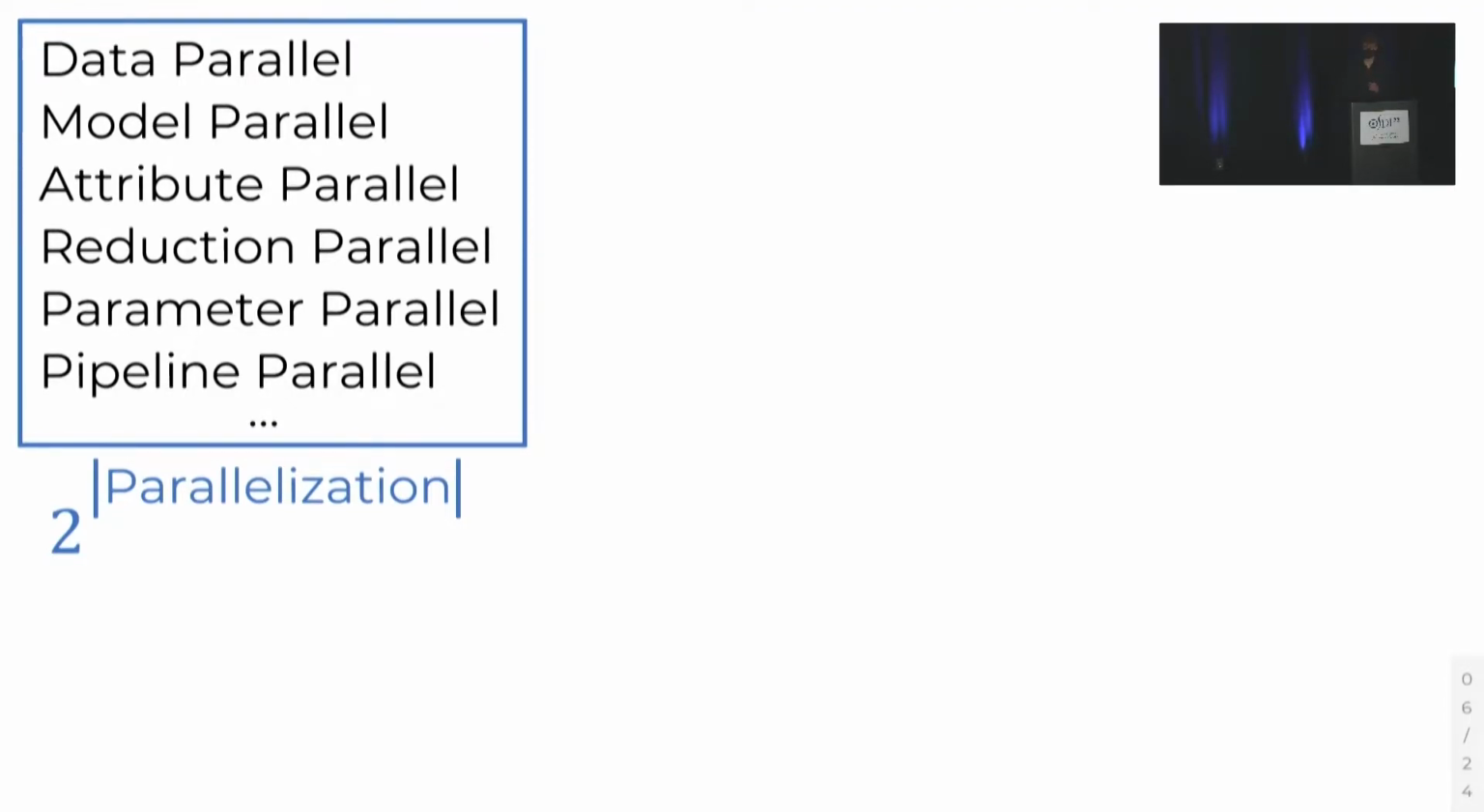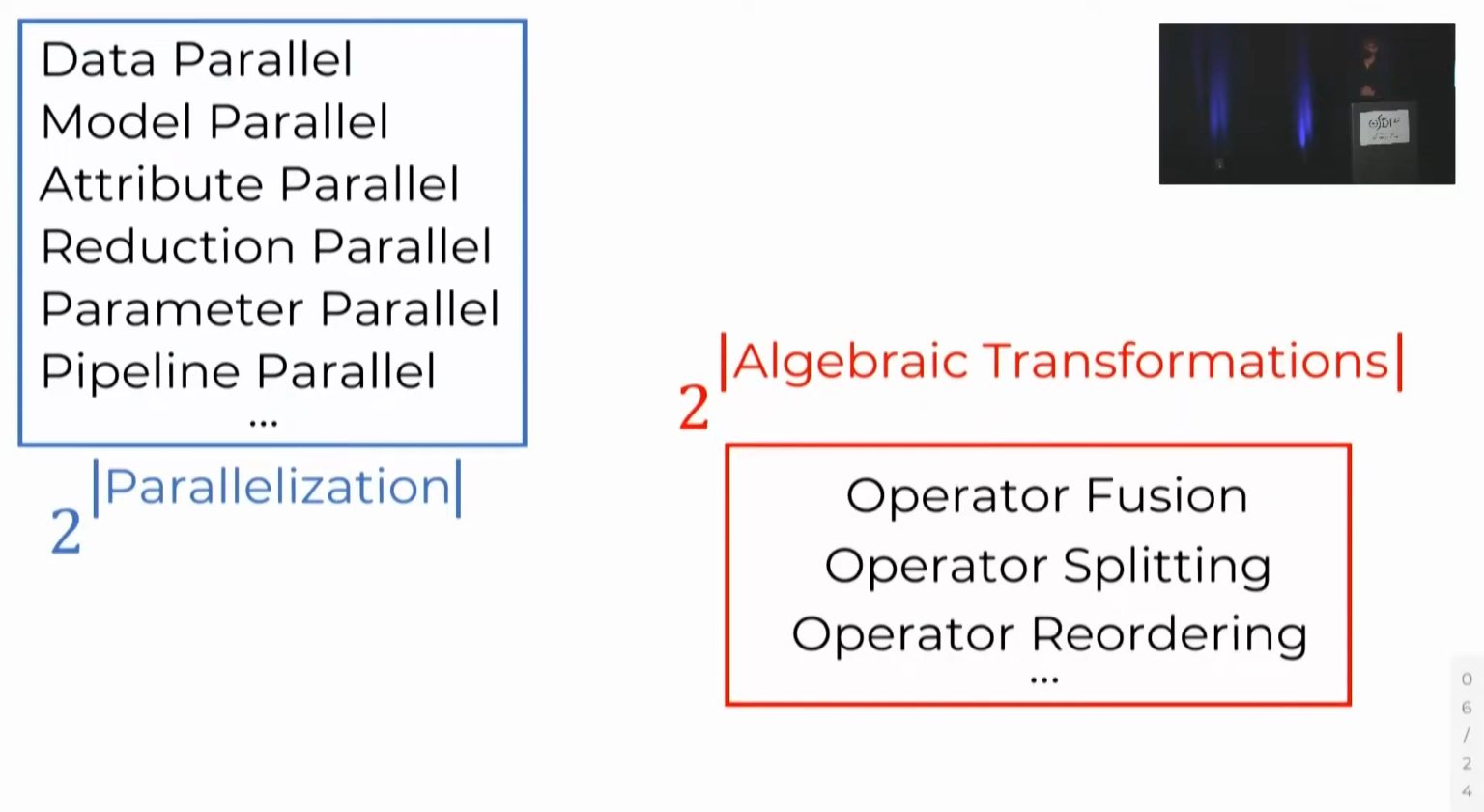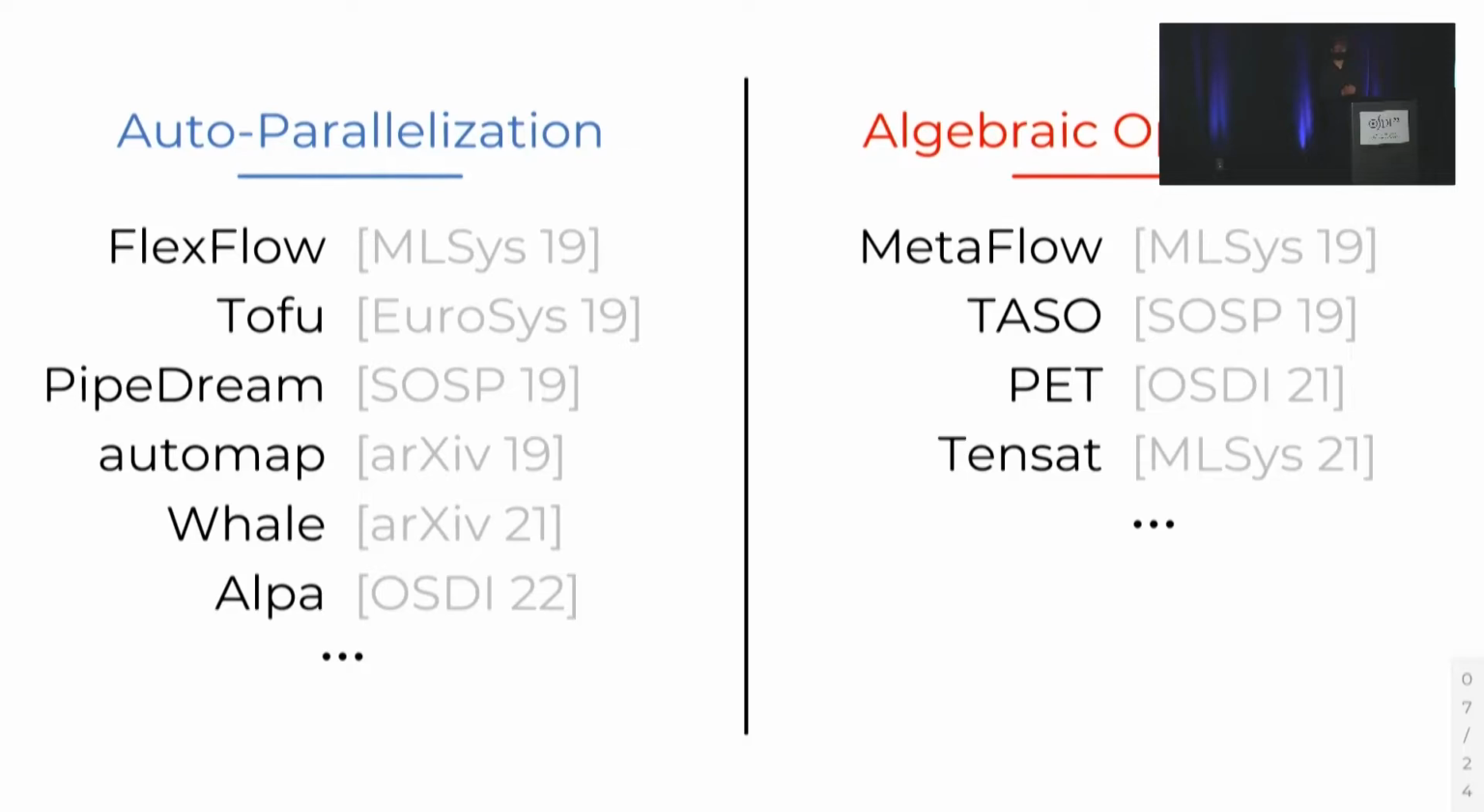The same holds for algebraic transformations. We don't simply want to apply one, we want to apply many. And so we need to consider exponentially many combinations of them as well. These exponentially sized search spaces make it very challenging for humans to manually optimize these models. But fortunately, the community has started to put forward automated approaches in the forms of auto-parallelization tools and algebraic optimizers.